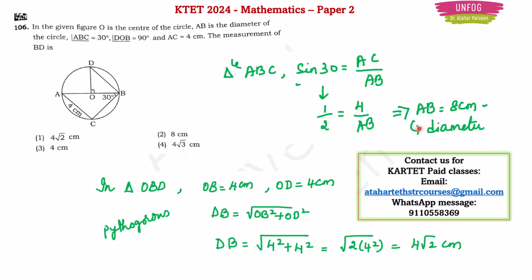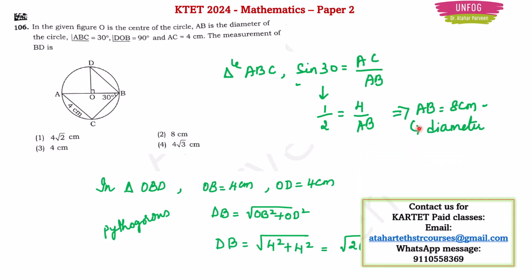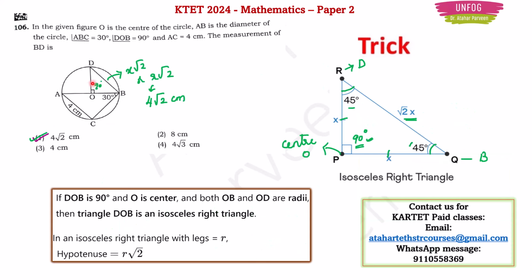This also, without writing, you can do in your mind only. The trick is that the triangle consisting of BD is an isosceles triangle. Why is it an isosceles triangle? Because the triangle has 2 sides which are radii. If the 2 sides are equal, it means 2 angles also will be equal, which will be 45 degrees, because at the center we have 90 degrees.